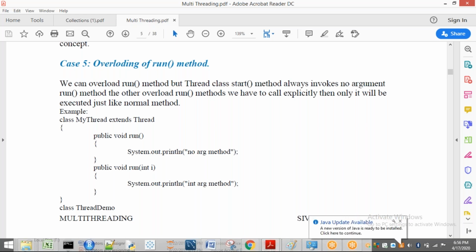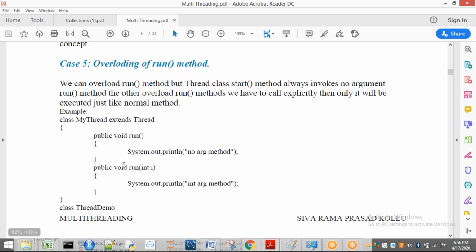What is the last step of the start method? Generally, it is going to invoke a run method. Which type of run method will it execute? It will execute a run method declared like public void run with empty parameters. Then only it will execute that. That means it will come here. It will not go to the other one from your start method.